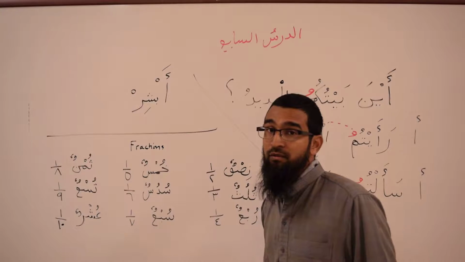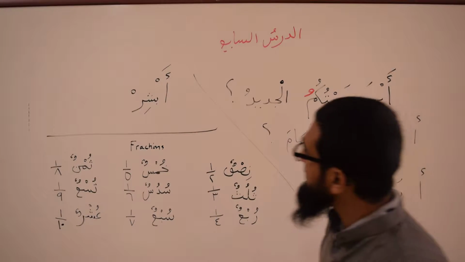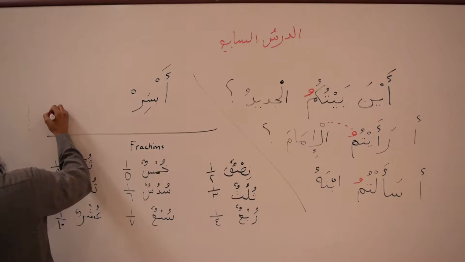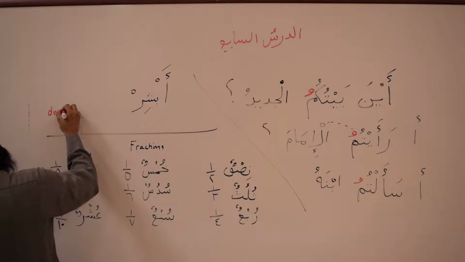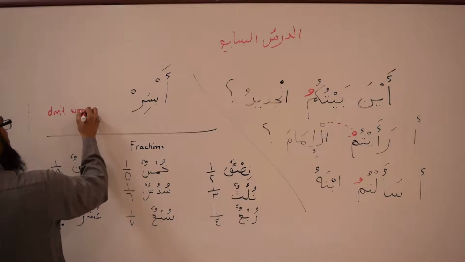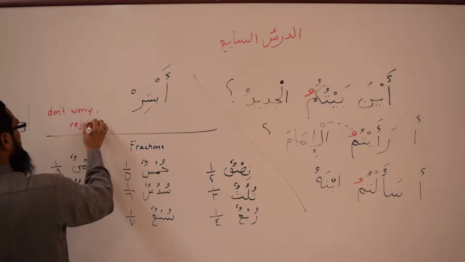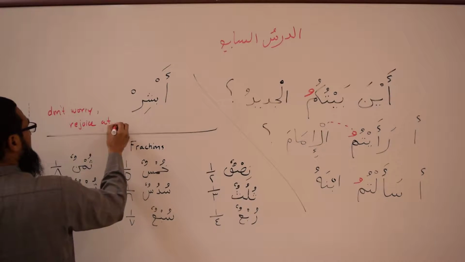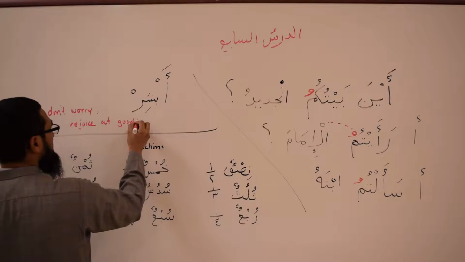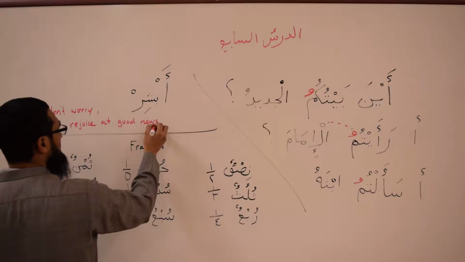The second one is abshir. Abshir means don't worry. Rejoice. Rejoice at good news, inshallah.